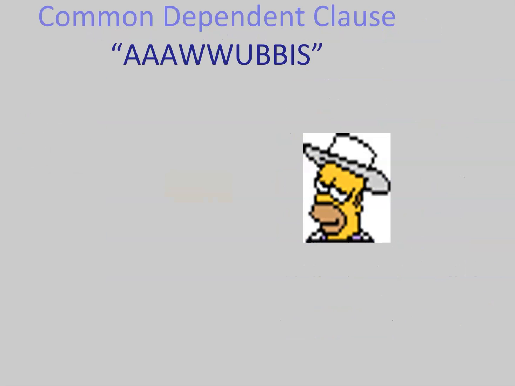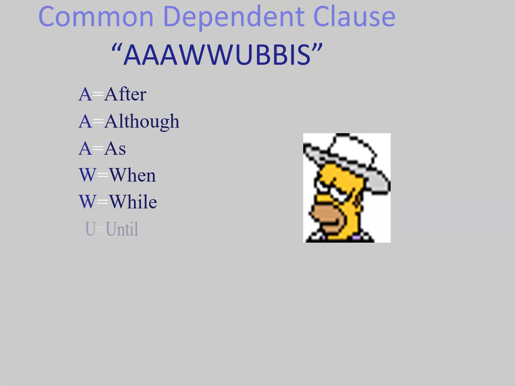So what are they? Well, each one of these letters stands for a word, and they are after, although, as, when, while, until, because, before, if, and since. AWHIBUS.